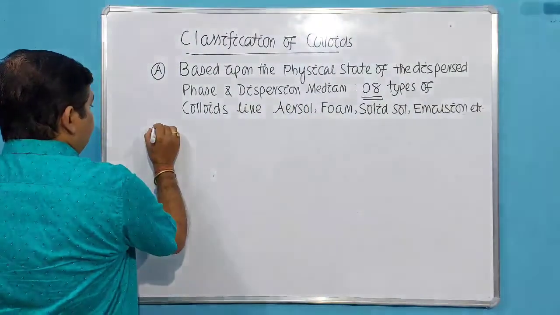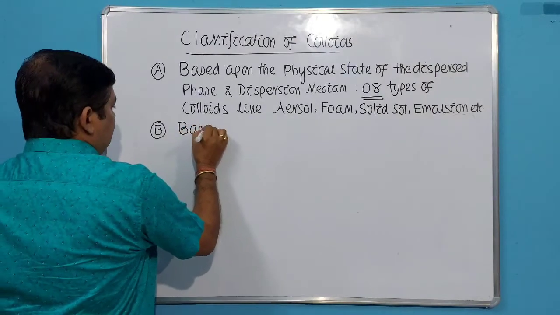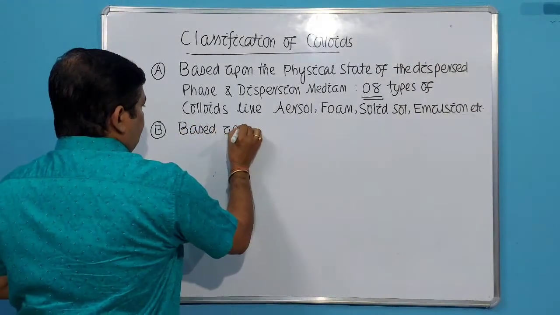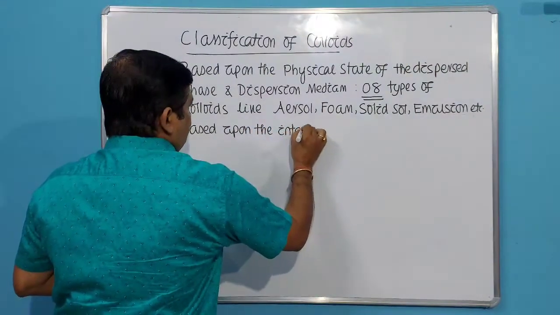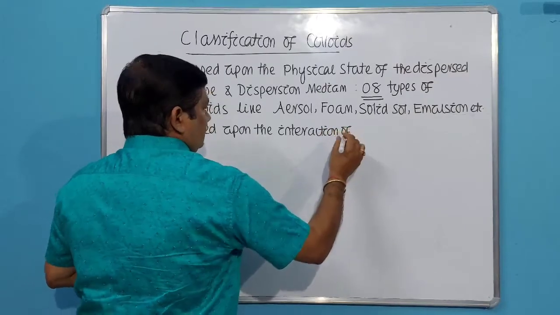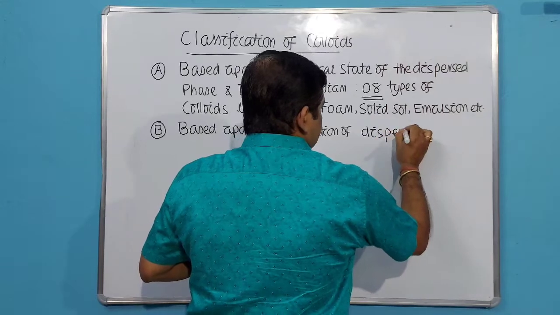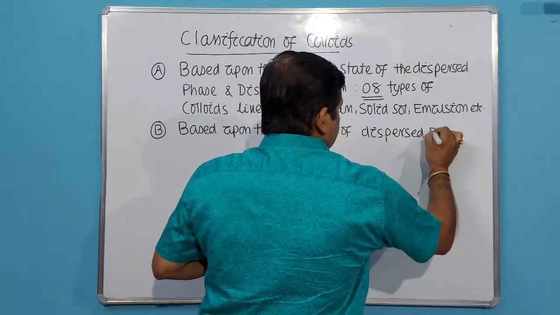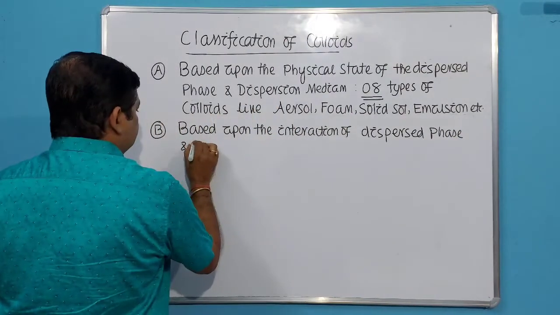Then next, the classification based upon the interaction of dispersed phase and dispersion medium.